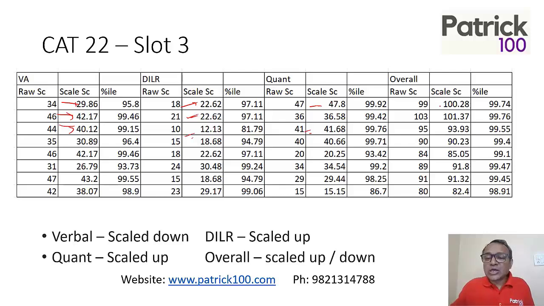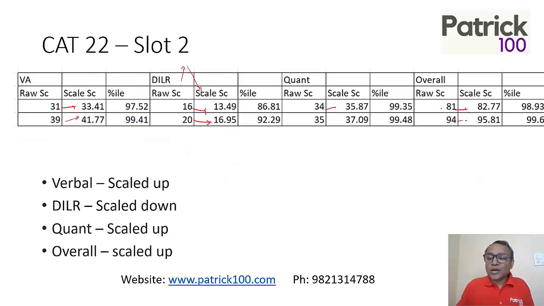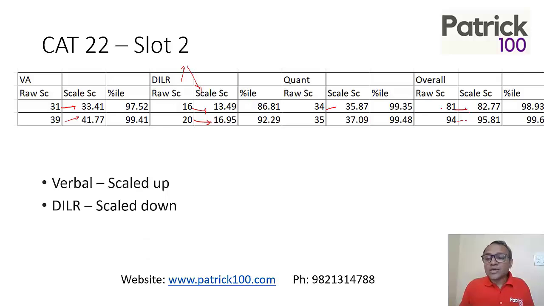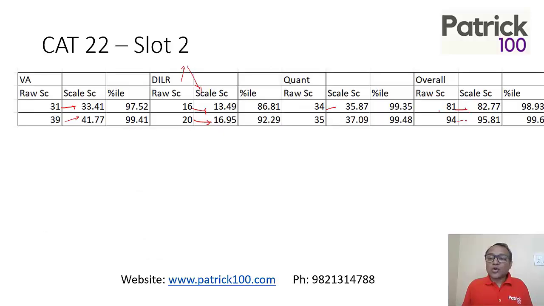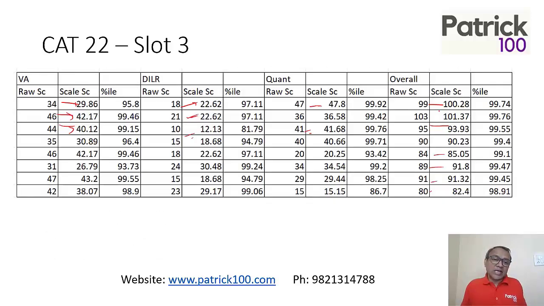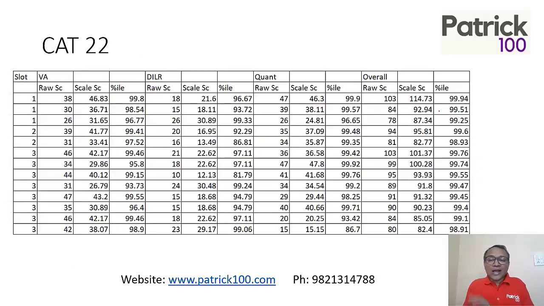Again, the scale change in here was not much, hardly 1, 2, 3 marks difference between the overall score and the scaled score. Unlike in slot 1, where there was a drastic change, almost 10, 11 marks of scaling that happened, one up. But slot 2 and slot 3 had only a minor change in scaling. Now, if I look at overall CAT 22, this is the scaling score which happened.